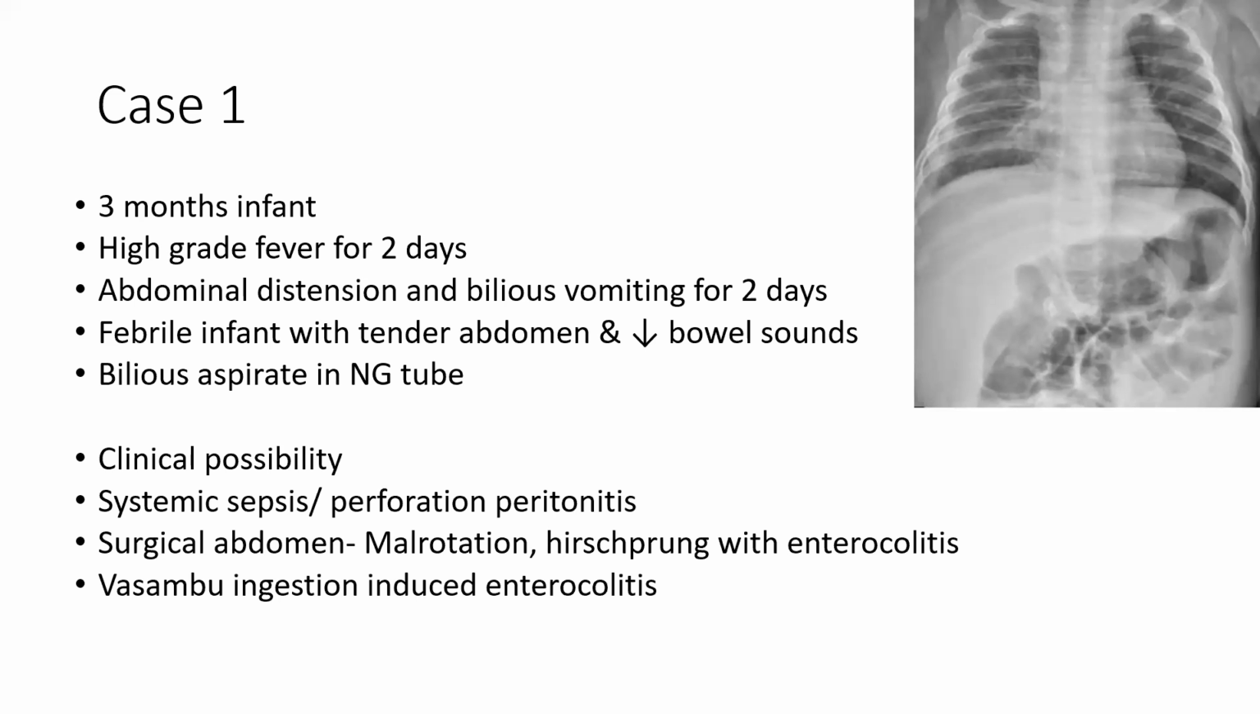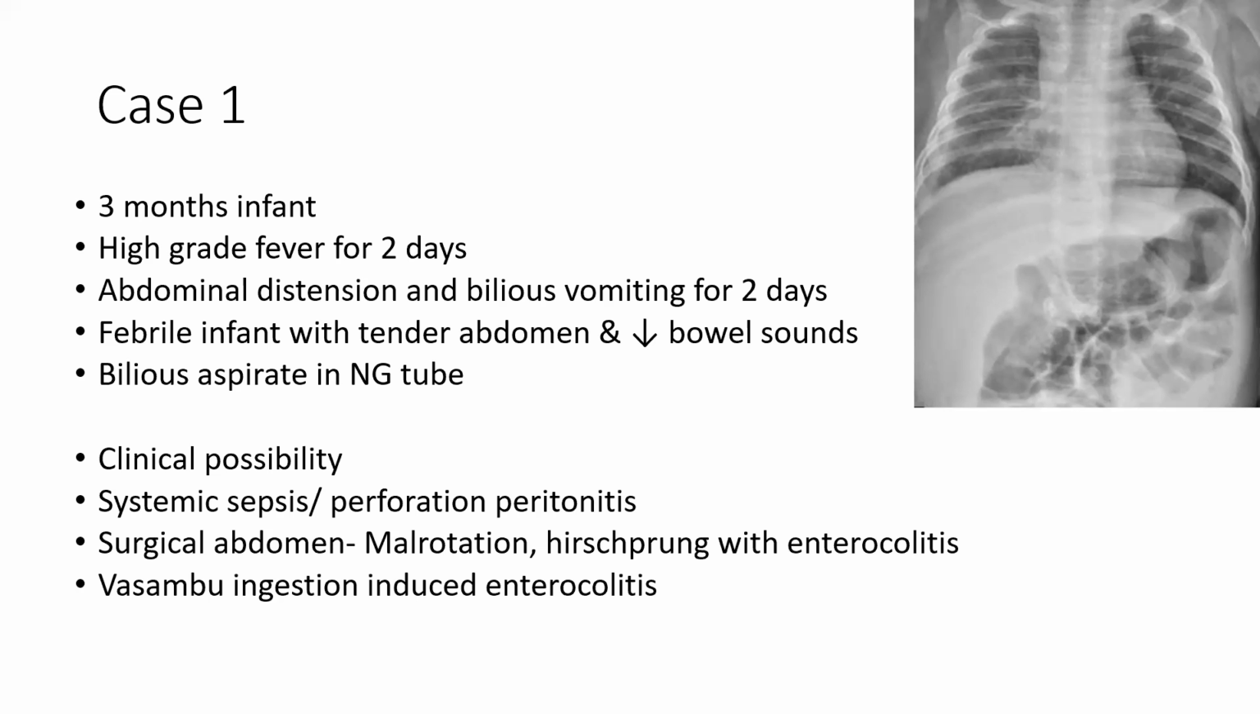So I'll give you certain cases we have seen in the last 2 years, where we reached a totally different diagnosis at the end of our evaluation. Case number 1: a 3-month-old infant who came with fever for 2 days, abdominal distension and bilious vomiting for 2 days, and was actively febrile. The temperature was mounting to 103 and 104, with a tender abdomen, reduced bowel sounds, and bilious aspirate in the NG tube.